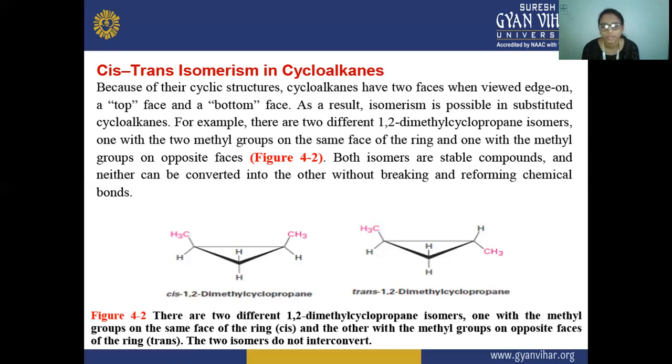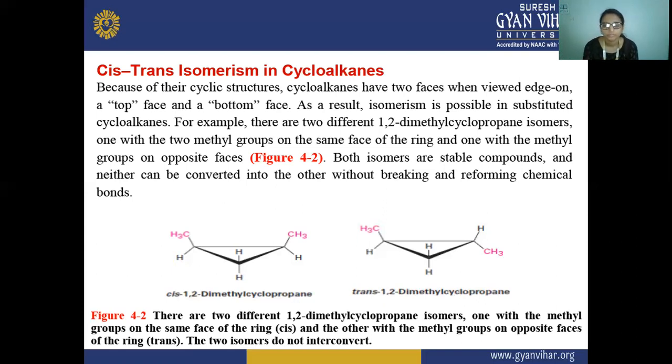And here this is of two types, the cis and the trans. For cis, the two methyl groups or the two substituted functional groups should be on the same side of the ring. That is known as cis if they are on the same side, and if they are on different sides, then they are the trans isomers.